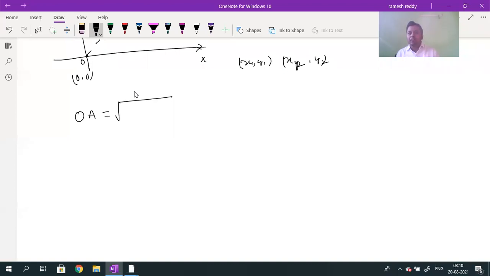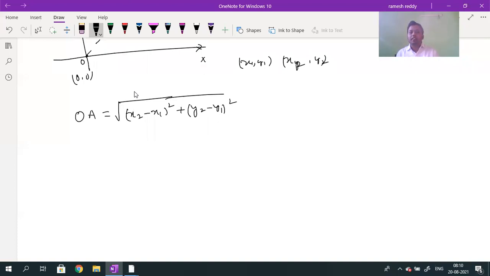The distance is given by the square root of x2 minus x1 whole square plus y2 minus y1 whole square. This is the formula for finding the distance between two points.